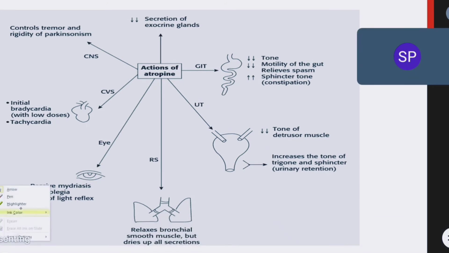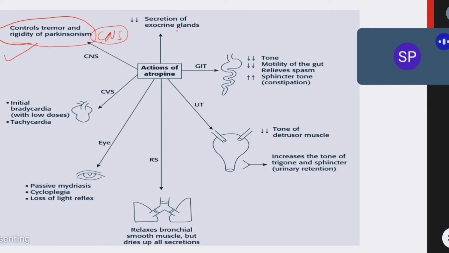Okay, now let's summarize the actions of atropine in a single slide. On the CNS, what does it do? It will control the tremors, and it will show an anti-Parkinsonism effect, and it will cause a slight CNS stimulant effect. And all the exocrine secretions are decreased. In the GI tract, as I told, it will cause constipation. On the urinary system, it will cause urinary retention, or it will decrease urine output.